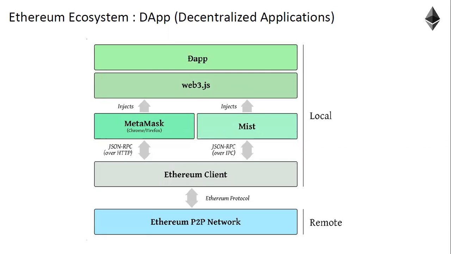For example, first you will write a smart contract on an IDE, integrated development environment. Once you have written the dApp, the smart contract, you will deploy it on the blockchain network. Once you deploy on the blockchain network, it is called migration.